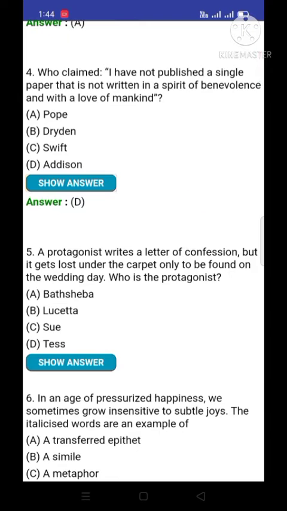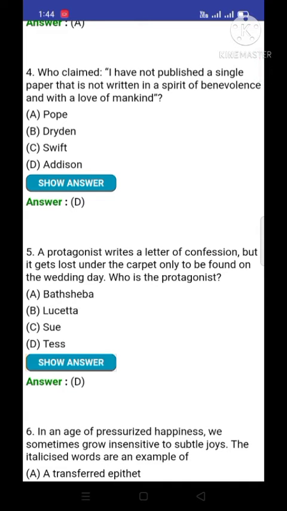Question number 5. A protagonist writes a letter of confession, but it gets lost under the carpet only to be found on the wedding day. Who is the protagonist? And the answer is D, Tess. Tess is the correct option here.